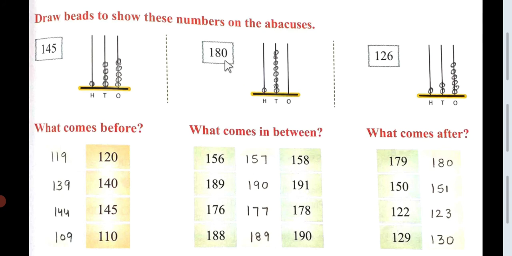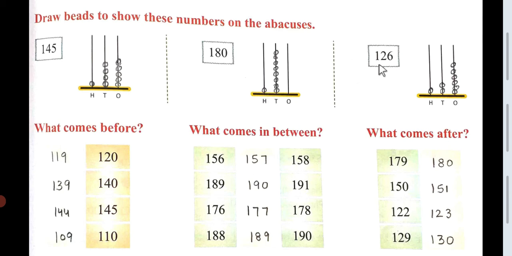So here you can see the second picture, 180. On the place of ones there is 0. So you will not draw any beads. On the place of tens, you will see that 8 has been given. So you will draw 8 beads. 1, 2, 3, 4, 5, 6, 7, 8. In the place of 100, only one number has been given. So you will draw only one bead.